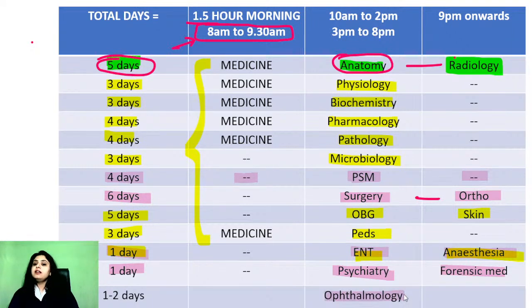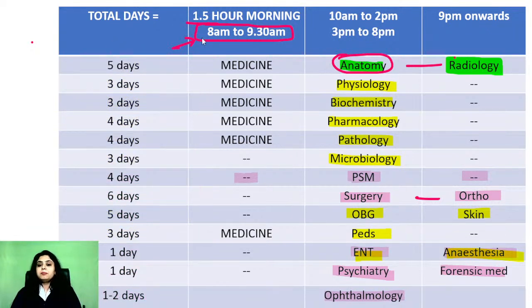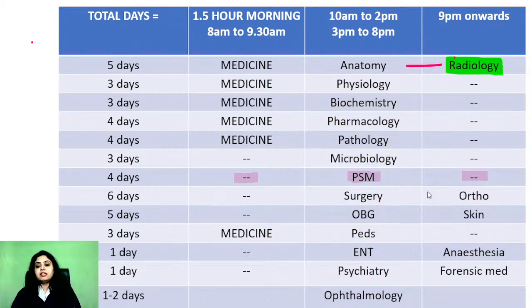And finally, ophthal, I would have said 1 day, but many students find ophthal very difficult. So I've said even if it takes 2 days, कोई बात नहीं, because I know neuro-ophthal is going to give you sleepless nights. So that is a plan which is going to take somewhere around 45 days plus, but it requires a lot of discipline. And I could have made a lengthier plan, but honestly, जितना भी you will study, no matter how much time I give you, you will keep delaying things. So पहले तो my advice to you is, please इसका एक screenshot ले लो, because this is going to be your life for the next 45 days. This is what you have to promise me that you are going to do.